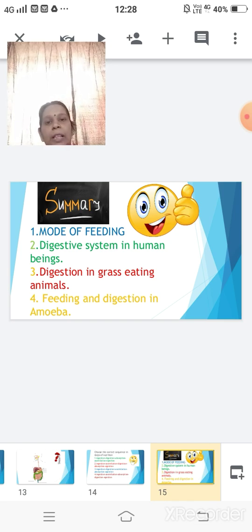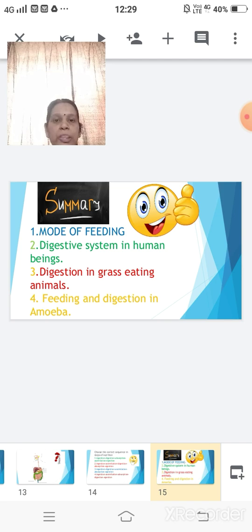So here is the summary of the entire thing. First we studied the modes of feeding. Different animals and organisms have different ways of taking in food and eating. If you remember, we talked of sponging, sucking, engulfing, taking in the food with the help of a long tongue, which was the case of a frog, tearing of the food by a bird, that is the eagle, and so on. Then came the digestive system, and in the digestive system we studied